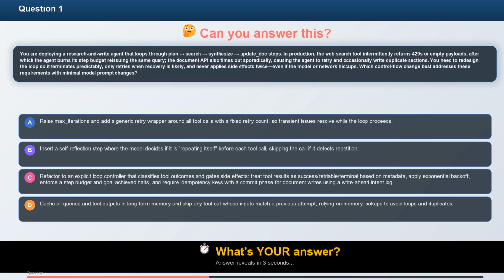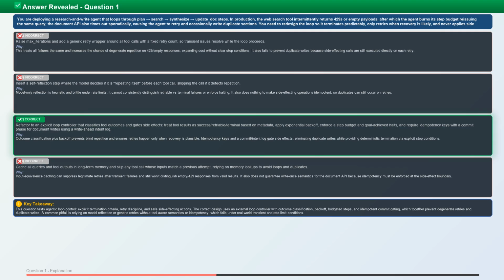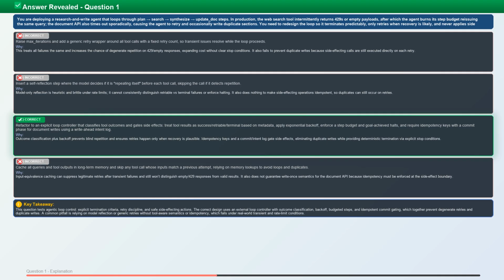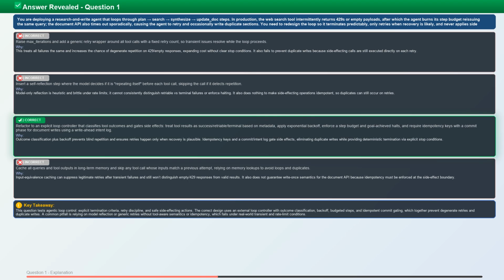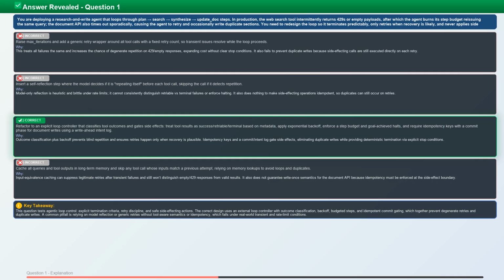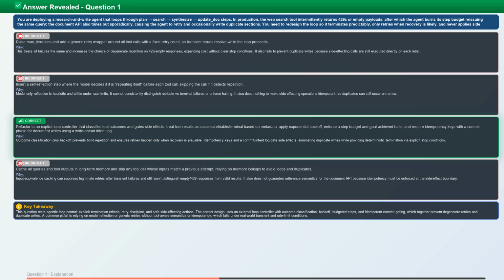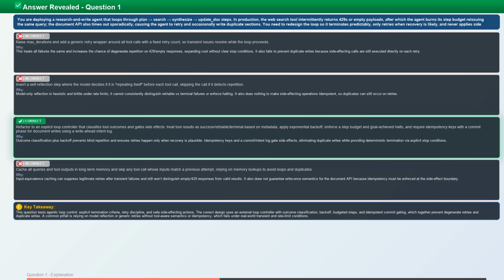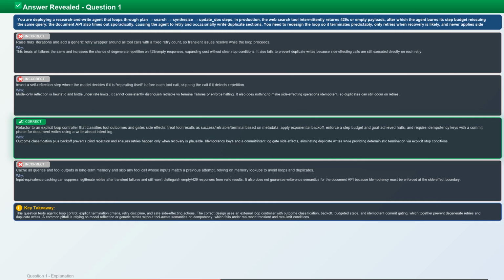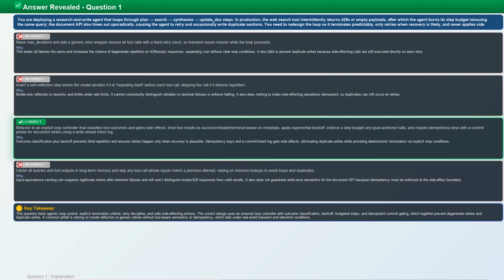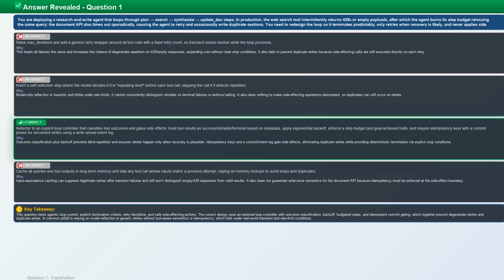What's your answer? Take a moment to think. The correct answer is C. This question tests agentic loop control, explicit termination criteria, retry discipline, and safe side-effecting actions. The correct design uses an external loop controller with outcome classification, backoff, budgeted steps, and idempotent commit gating, which together prevent degenerate retries and duplicate writes. A common pitfall is relying on model reflection or generic retries without tool-aware semantics or idempotency, which fails under real-world transient and rate limit conditions.